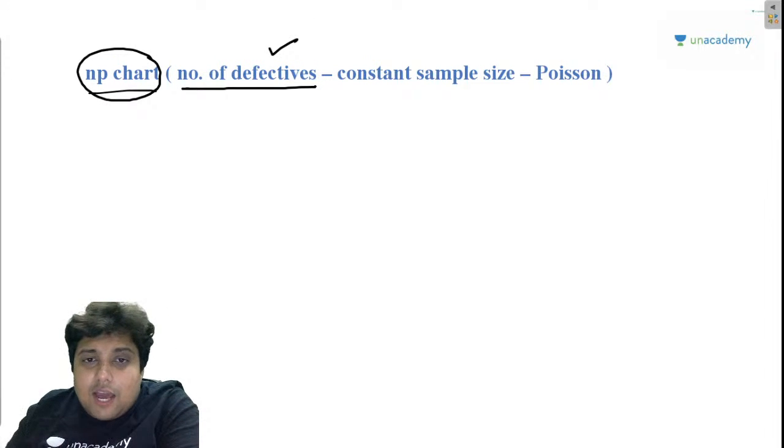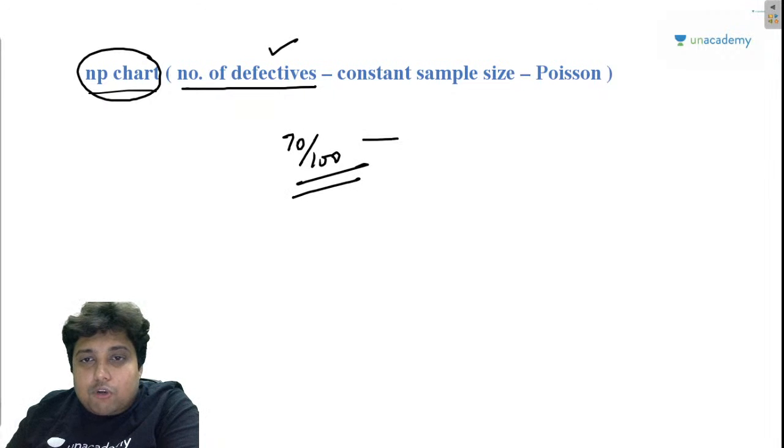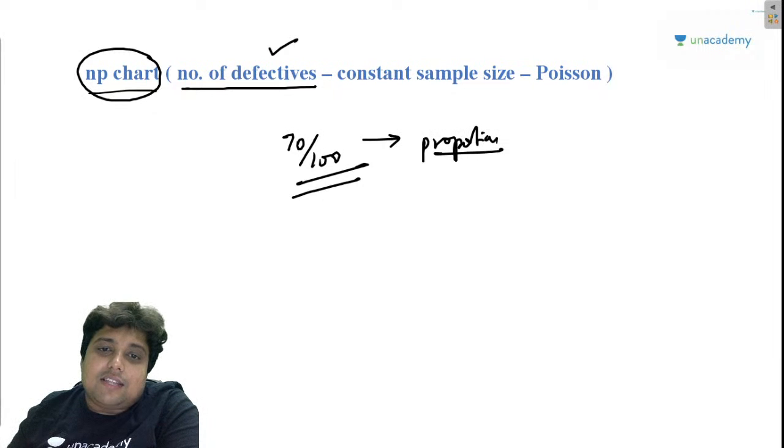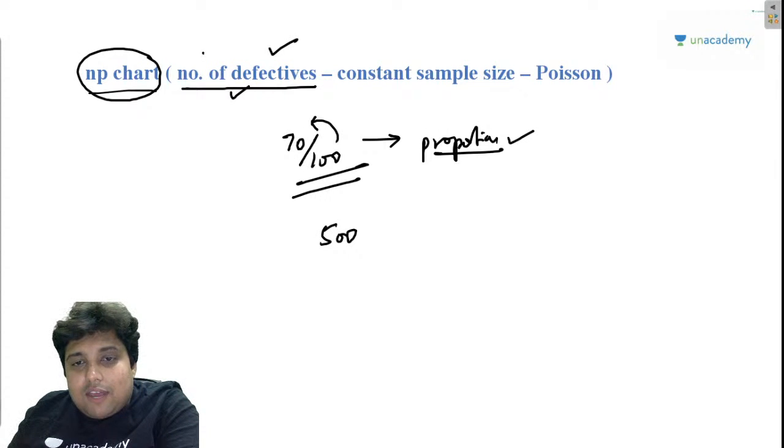What is the meaning of this? When I say that 70 out of 100 are defective, if somebody asks me what is going to be the number of defectives in 500 shafts, I will write 500 into 0.7, that is 350.